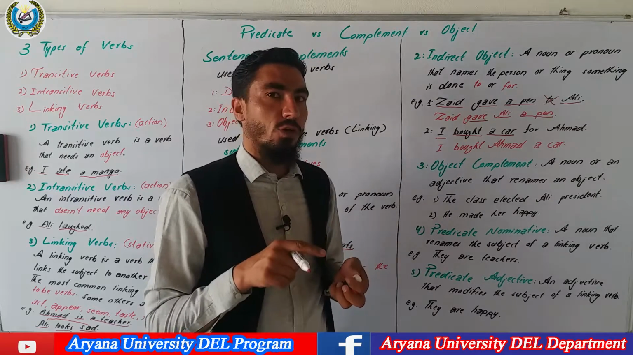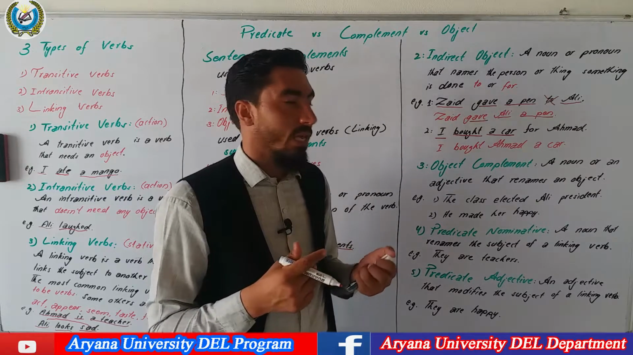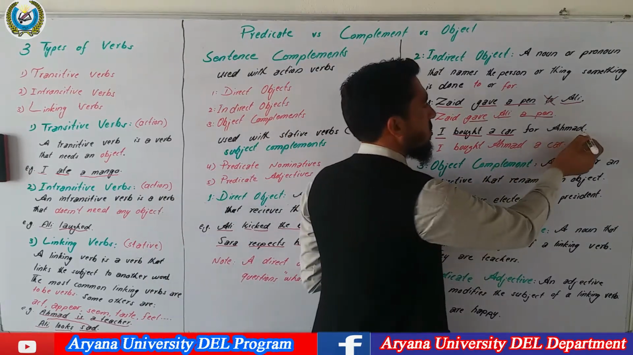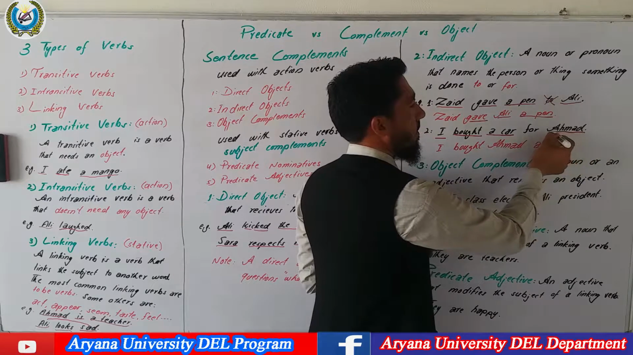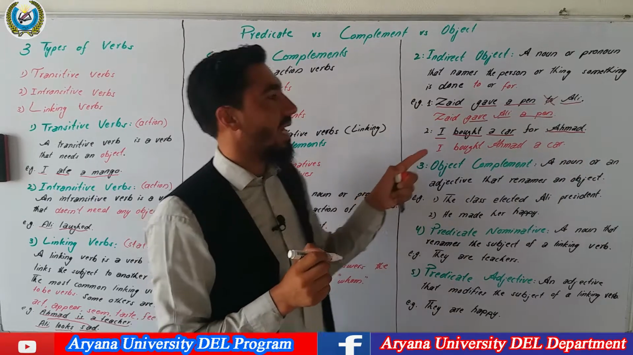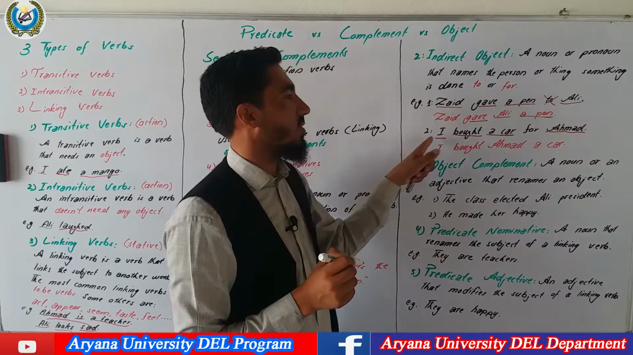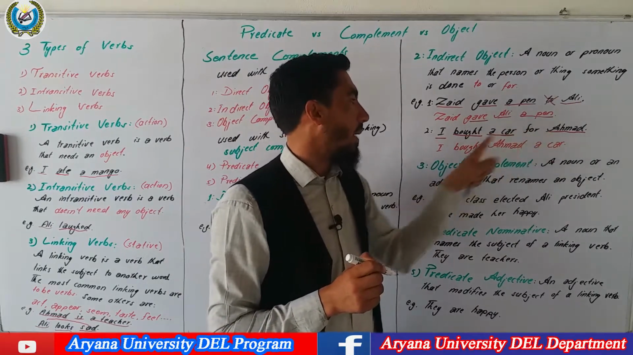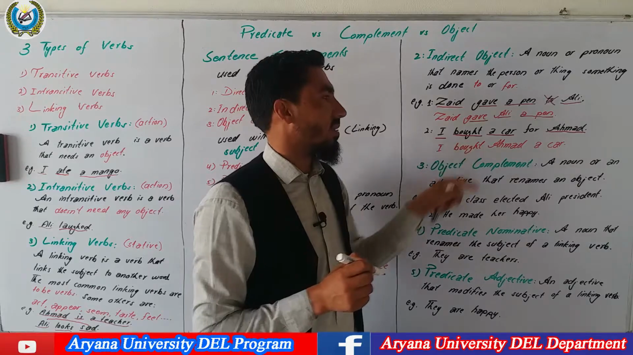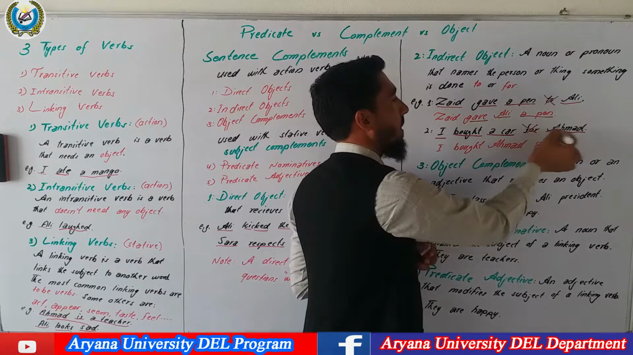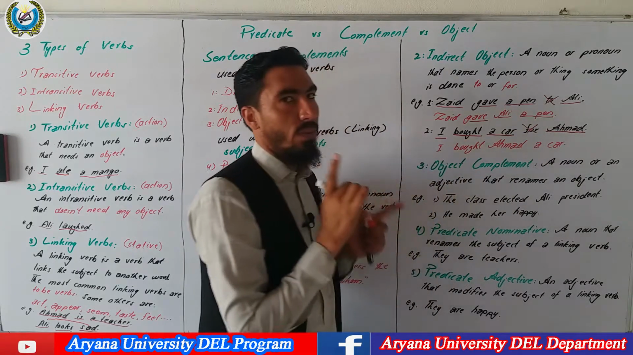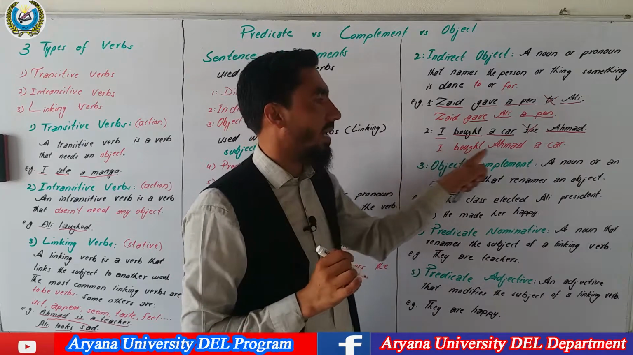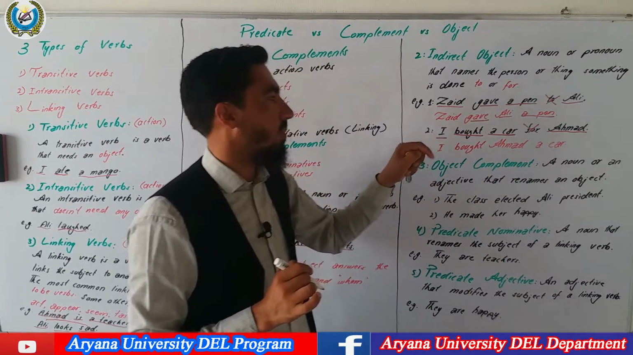Now ask the second question, for whom? For Ahmad. So the word Ahmad answers your question, for whom. So we can say Ahmad is an indirect object in this sentence. I bought a car for Ahmad. Or if you want to make this sentence short, remove this preposition and bring Ahmad between the verb and the direct object. So I bought Ahmad a car. So the sentence will be like that.